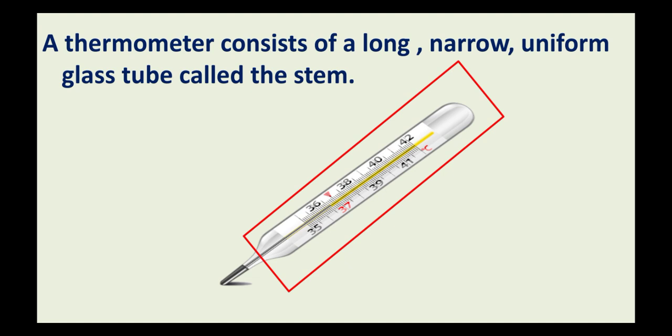Now what kind of glass tube is this? This glass tube is long, narrow and uniform. So the glass tube is known as the stem.